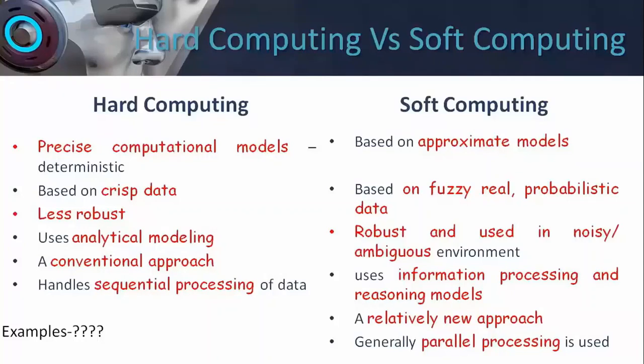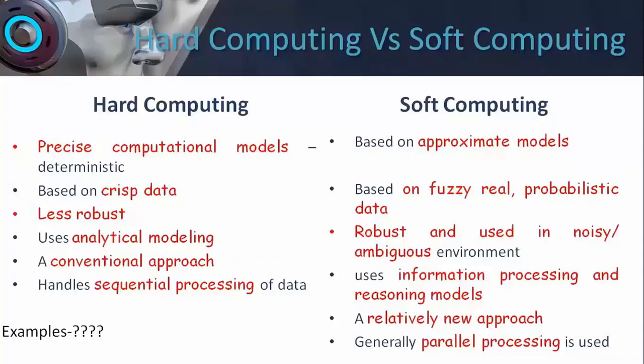Hard computing is less robust because it is going to work on the fixed value. So if the value even becomes 99, to classify it as fever or not fever, that is not the intelligence of the machine. That is not decidable by the machine. But a soft computing model is more robust. Even if there is ambiguity in the input or some noise in the input leading to certain changes in the input levels, we still expect an output for that.